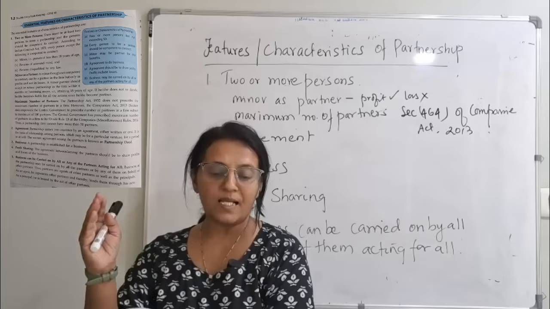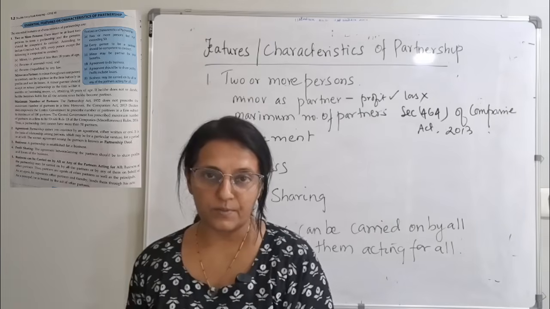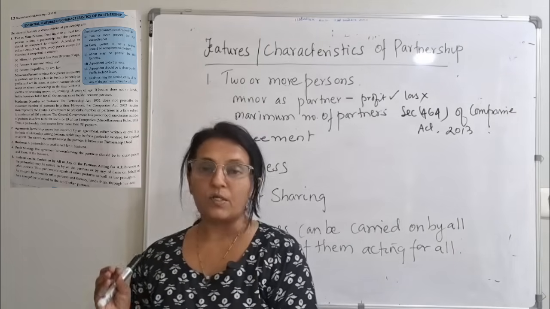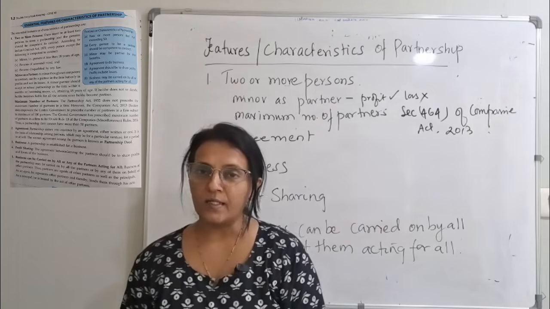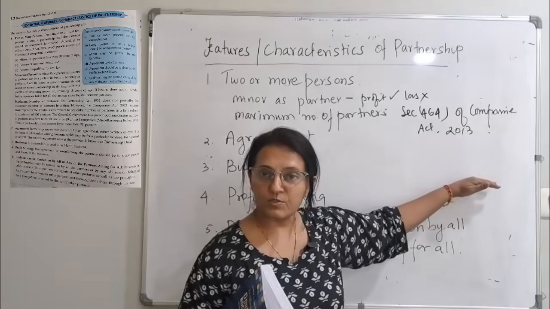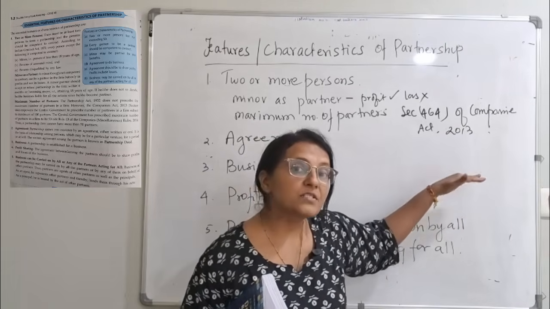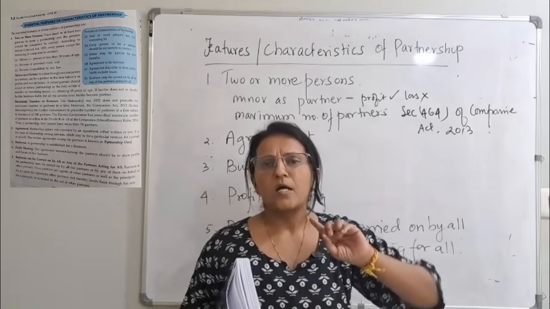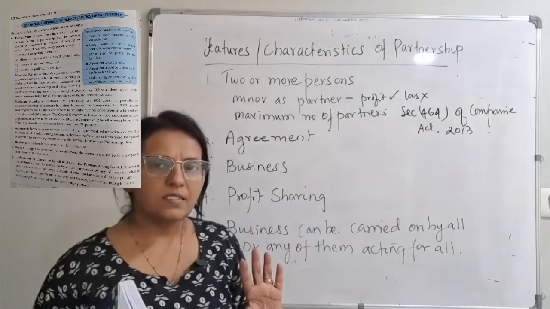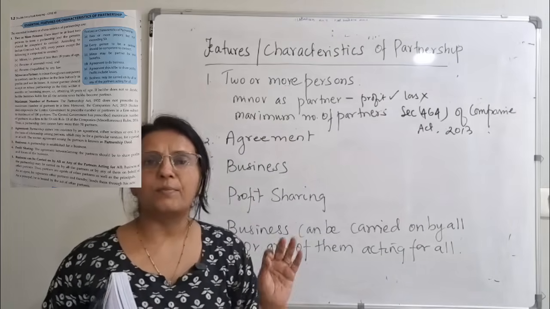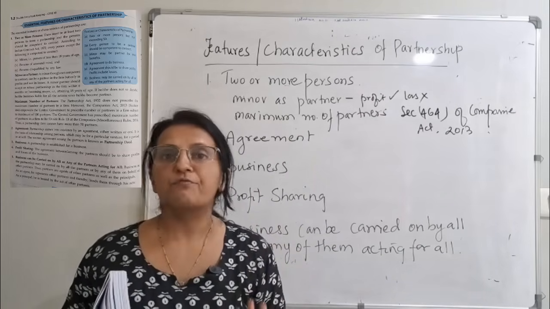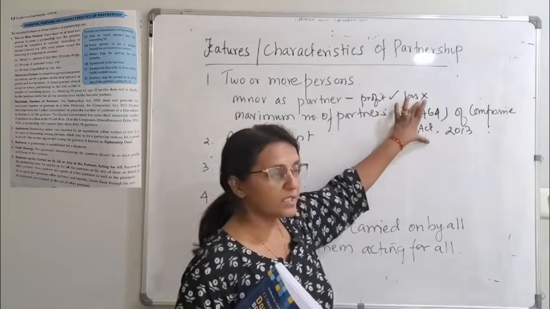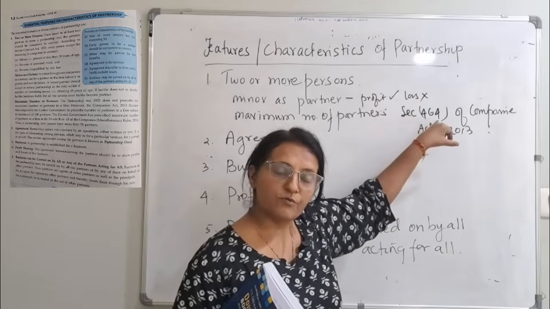The Companies Act prescribes to the central government 100, but the central government has prescribed for partnership only 50. So when this question comes, the maximum number of persons who can be admitted in the firm is 50. But remember this section as per the Companies Act, section 464.